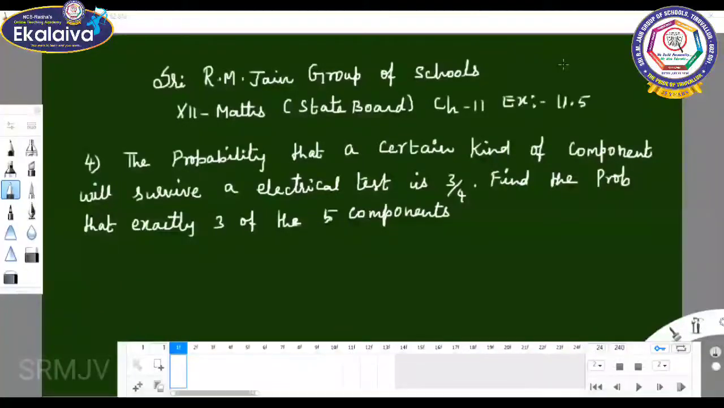This is 12th standard maths, state board, chapter 11, exercise 11.5. Fourth sum: the probability that a certain kind of component will survive an electrical test is 3 by 4. Find the probability that exactly 3 of the 5 components tested survive. That is 3 out of 5. Here n equal to 5, and x value exactly 3 means P of x equal to 3.